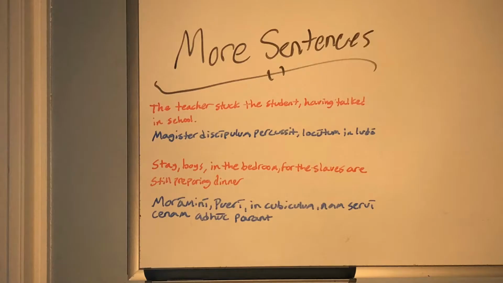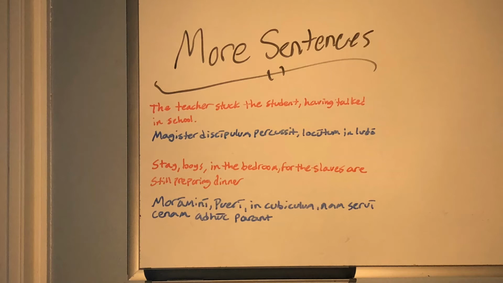The teacher struck the student having talked in the school. This would be rendered into Latin as "magister discipulum percussit locutum in ludo." So here the participle is locutum. It has to agree in gender, number, and case, which is masculine, singular, and accusative, with discipulum, which is why you get the -um ending. It's translated as "having verbed," which is why we have "having talked," because loquor means to talk.